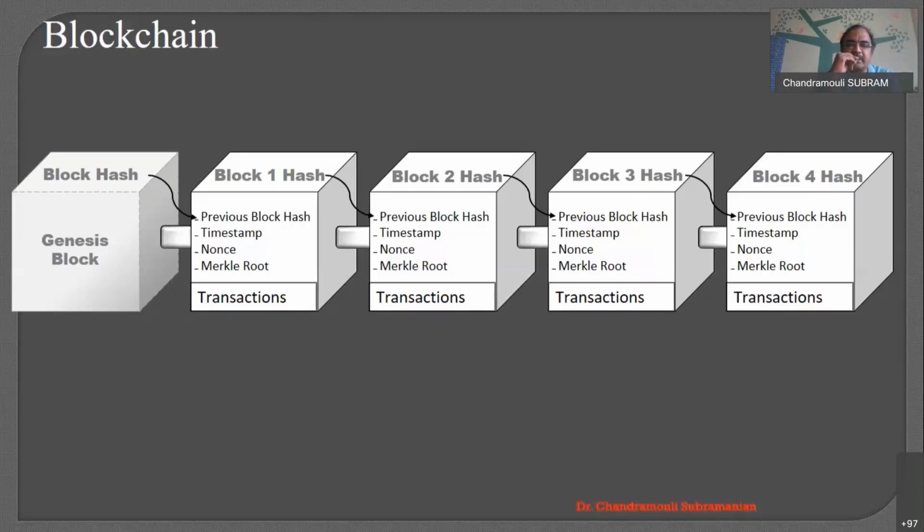Every block has the hash of the previous block, so it is closely connected with each and every block. For example, block 1's hash has a connection to the Genesis block. In fact, the first block is always called the Genesis block. Block 2 has the hash of the previous block. Like this, if you keep on going, every block is tightly linked and connected with each other through this hashing mechanism.